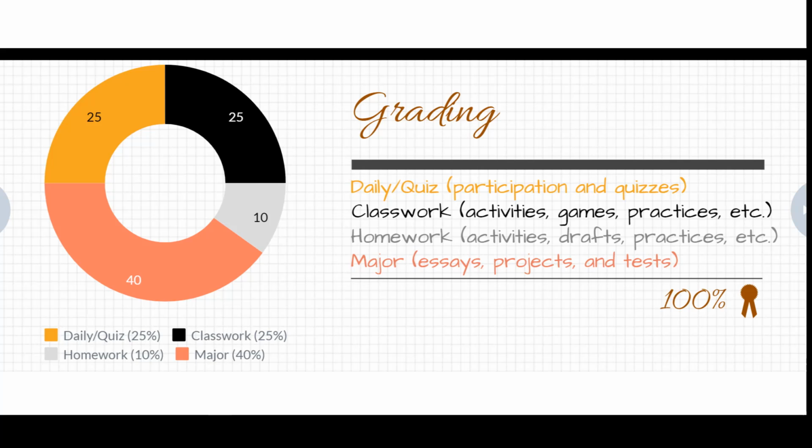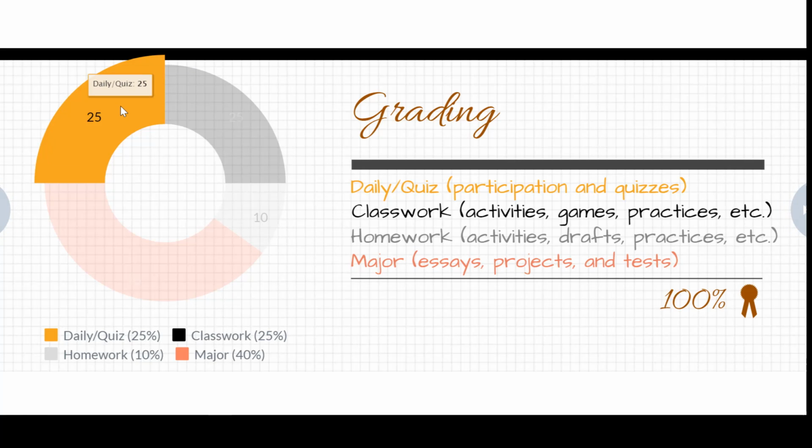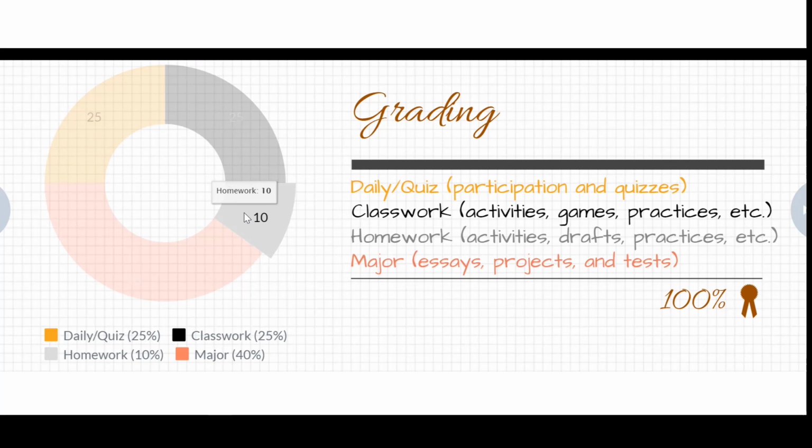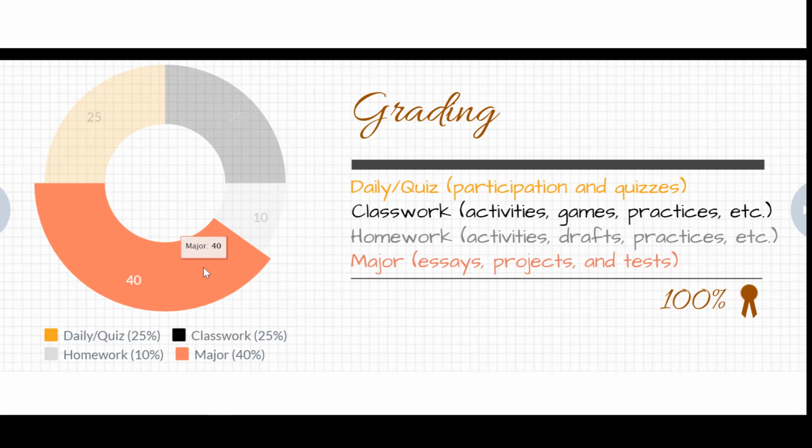This class will follow traditional SABI grading policies. There will be a daily quiz grade, which will make up 25% of the grade. This will consist of participation quizzes, and it can also consist of longer assignments that are deemed worthy of a 25% grade. There'll also be classwork grades. These will be activities, games, practices, also longer assignments. Homework grades will be shorter assignments. These are worth 10%, so these will be short activities, short drafts, short practices. And major grades will be 40%. These will be essays, projects, and tests.